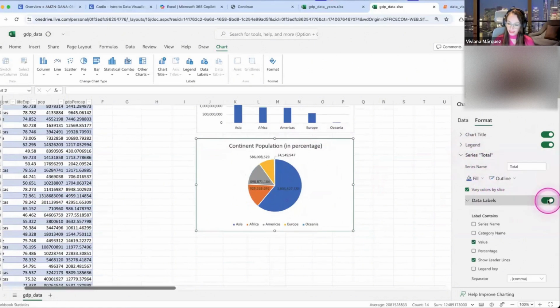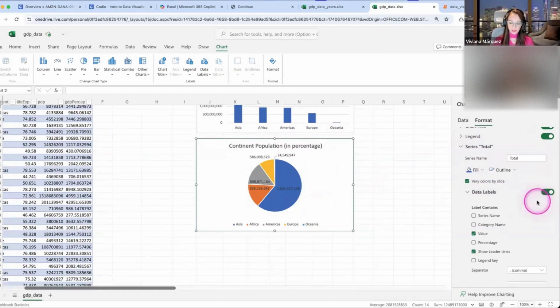I'm going to click on the data labels, and it shows the numbers, which is fine if you want to show the total population numbers. In my personal opinion, I don't like it because I think it's very overwhelming to see these big numbers in a pie chart. So instead of showing the value, I prefer to show the percentage. I'm going to click here on percentage and unclick the value. So now I see the percentage.